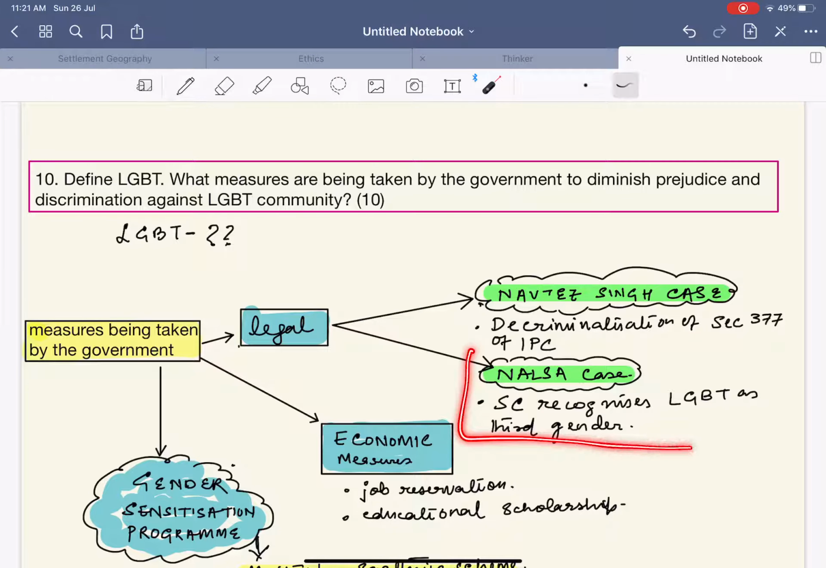Please remember that whenever you are writing an essay with respect to gender issues, you always need to include the LGBT. That will give you more marks because the examiner will know that this person has a wider view. And as an aspiring civil servant, you must also be sensitive towards the needs of the LGBT community.